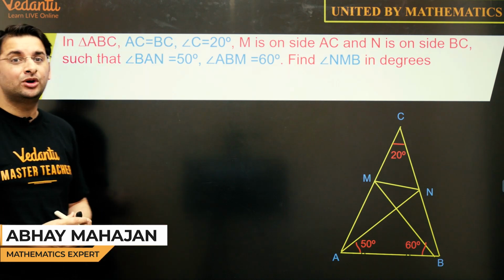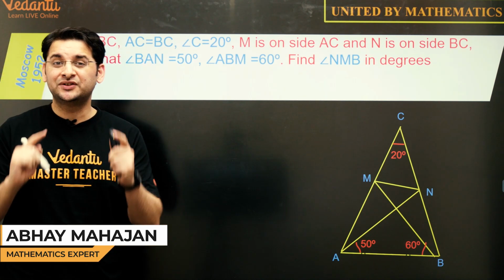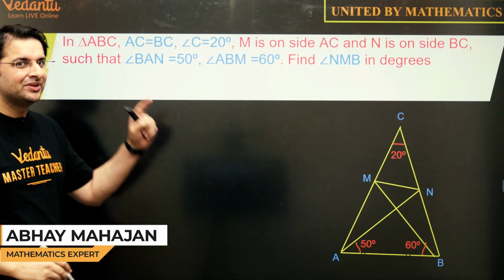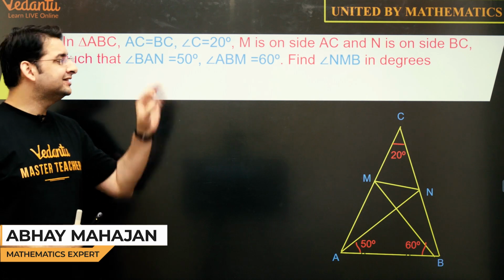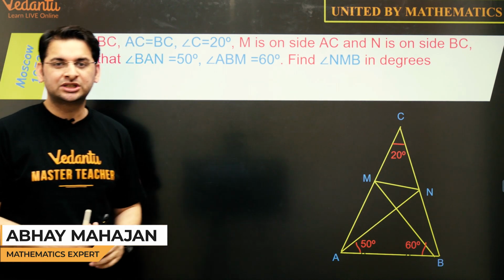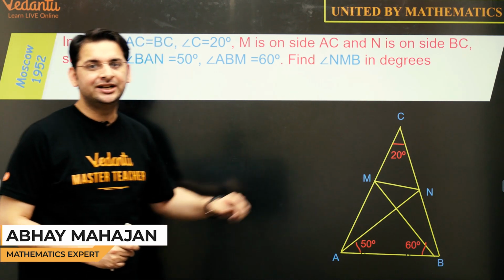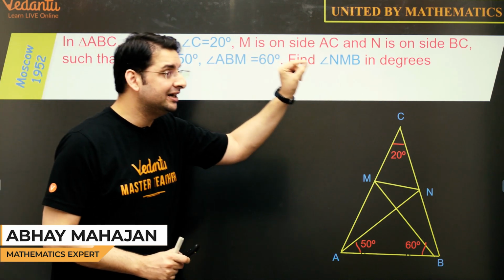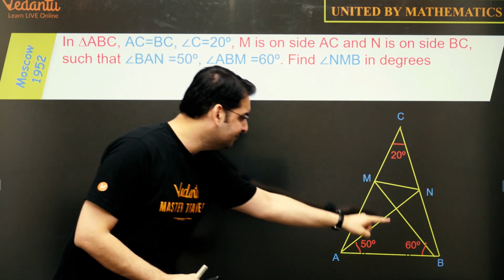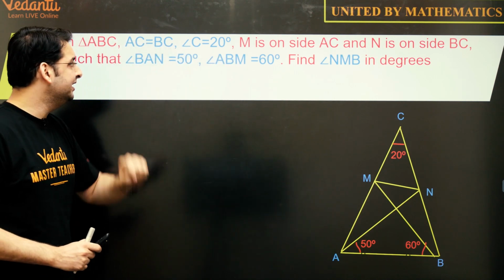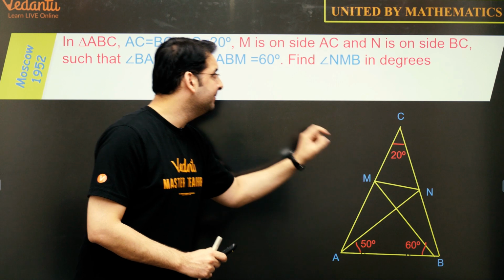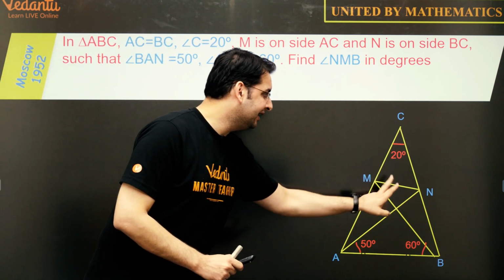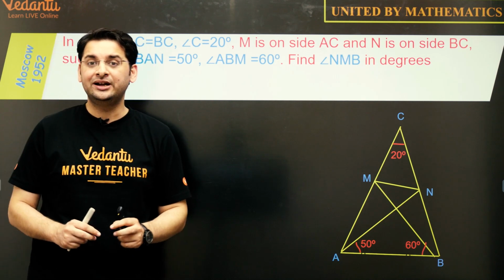This one is from Moscow 1952 and this is one of the classic problems of angle chasing, and this one is my favorite. Triangle ABC, AC is equal to BC. So this is an isosceles triangle where the vertical angle is equal to 20 degrees. M is a point on side AC while N is on side BC such that angle BAN is 50 degrees and ABM is 60 degrees. We need to find angle NMB over here. So we need to find this angle.